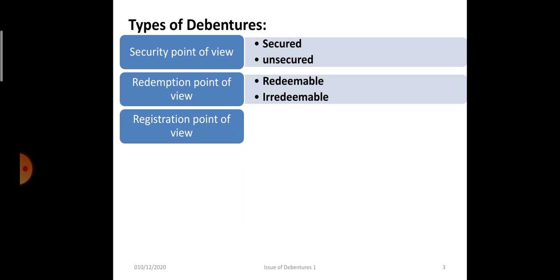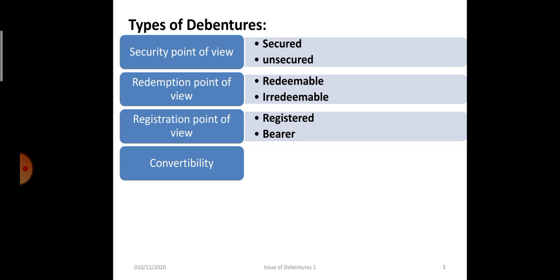Registration point of view: registered debentures, that means the record about the debenture holder is maintained by the company in the register, including the address of the debenture holder and the number of debentures held by him. Bearer debentures are those where no detail is maintained by the company. The person who holds the certificate will be entitled to the interest.